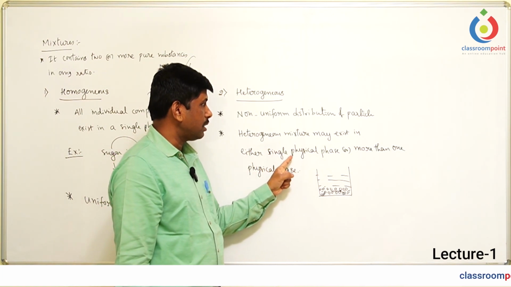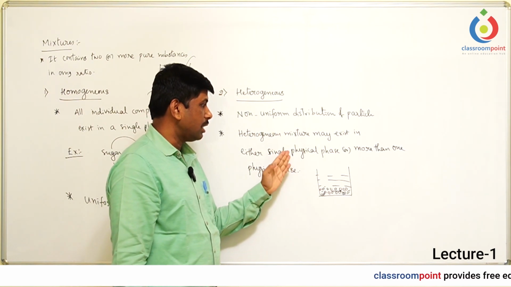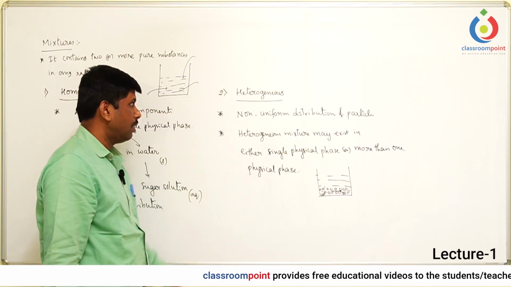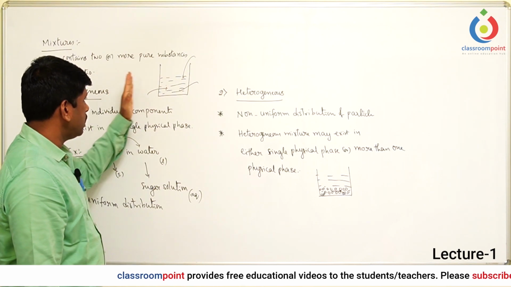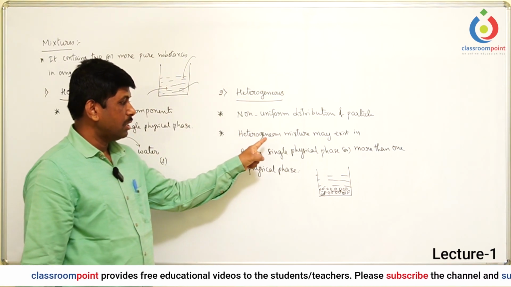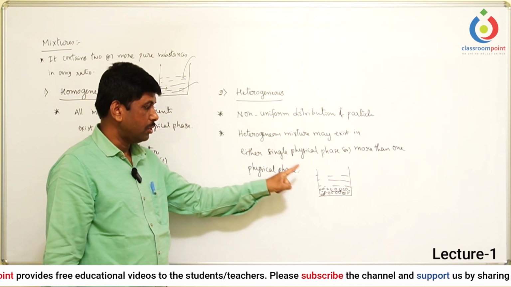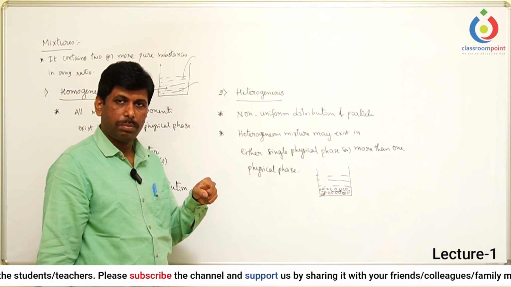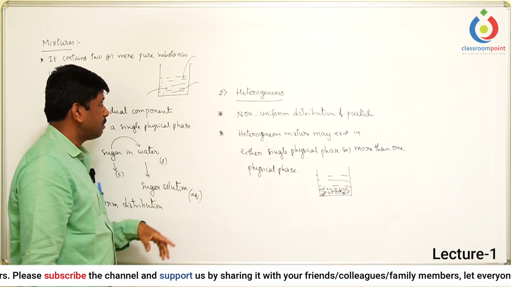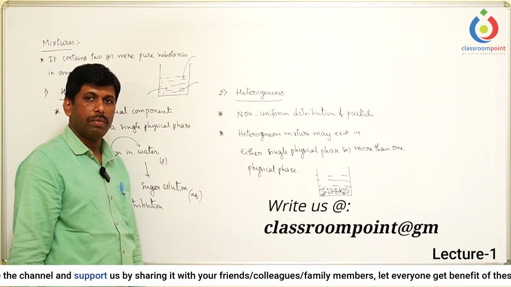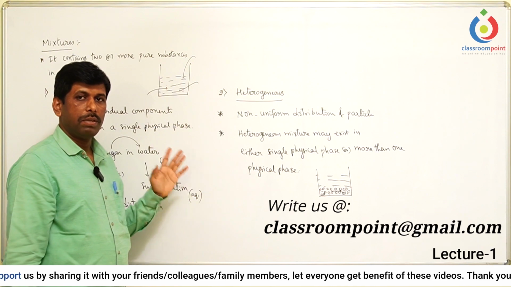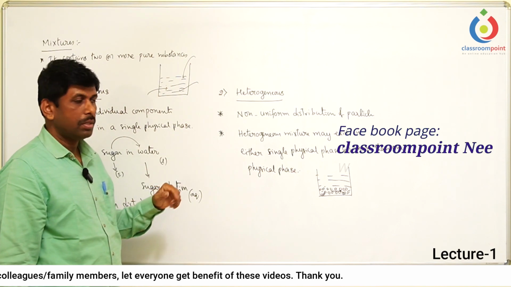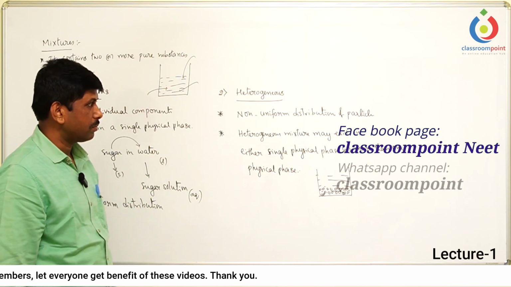So the condition for the heterogeneous mixture is only non-uniform distribution of the particles. It may exist in the single physical phase, it may exist in more than one physical phase. Now, another difference between the homogeneous and heterogeneous mixtures is that heterogeneous mixtures can be separated by physical means. Means you can do the filtration process. Here, salt and sugar particles by hand picking also we can separate that mixture. But in the case of the homogeneous mixture, since it is completely distributed throughout the volume of the solution, we cannot separate them by physical means. We need vaporization process or chemical means, then only we can separate them. So we cannot separate them by physical process.